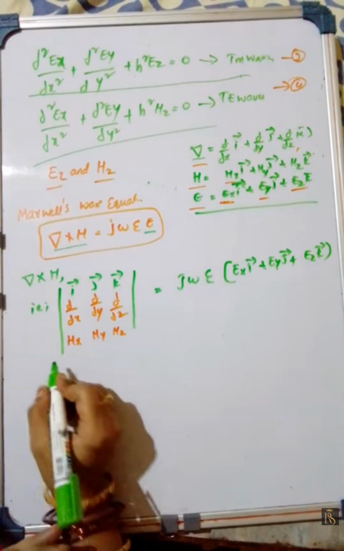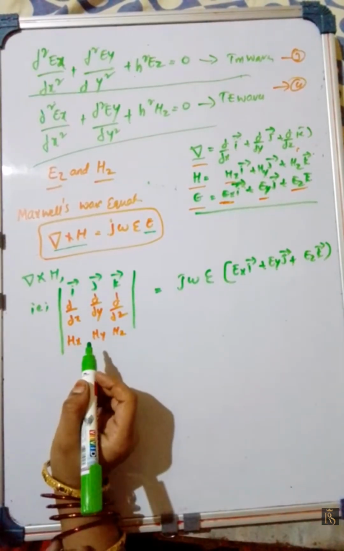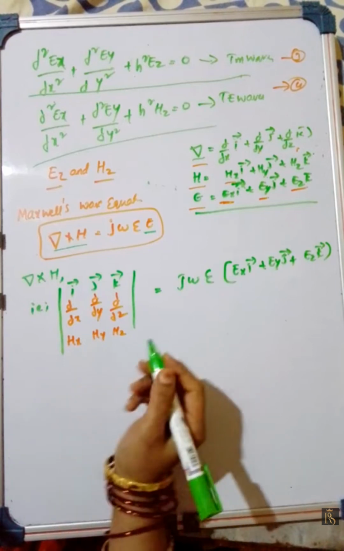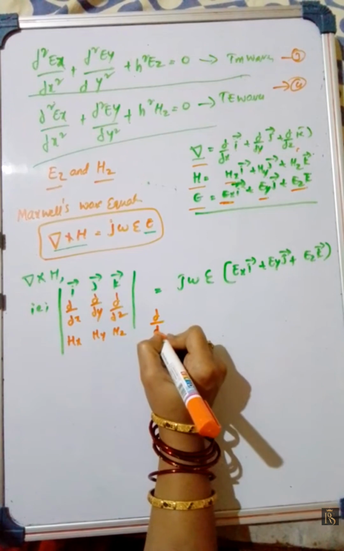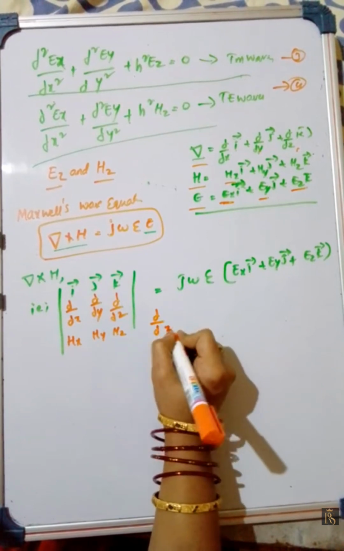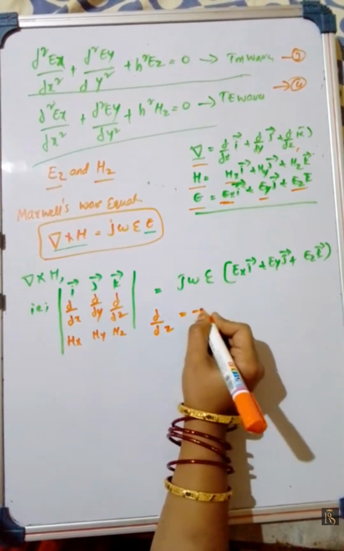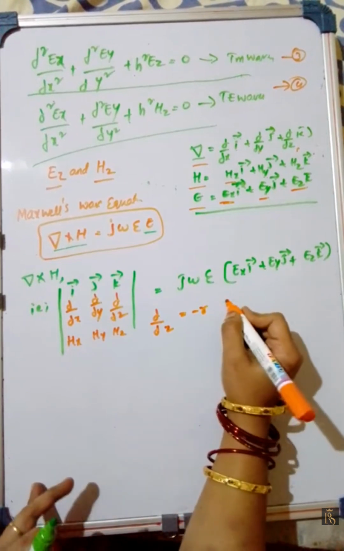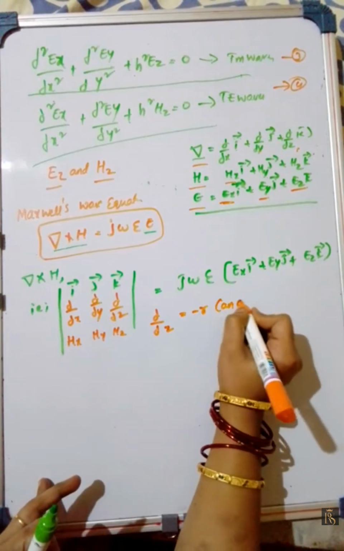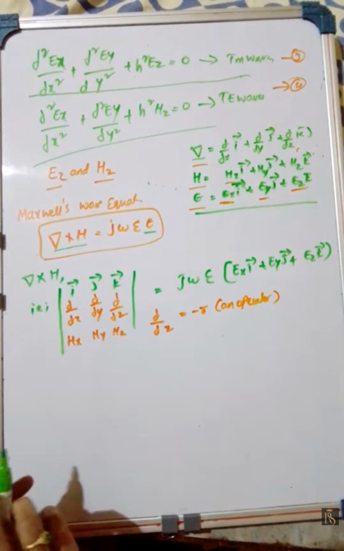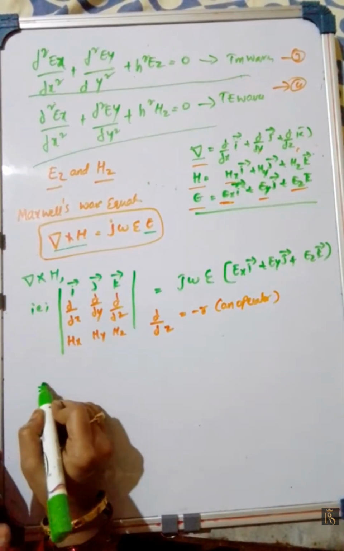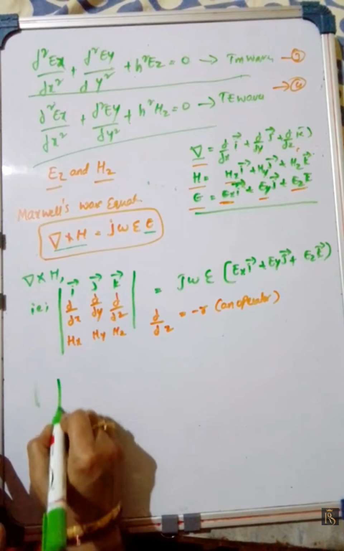Okay, replacing dou by dou z as minus r. R is an operator. Okay, dou by dou z is equal to minus r, an operator. What will we get? Let us substitute in this equation. Okay, let us replace in this equation.